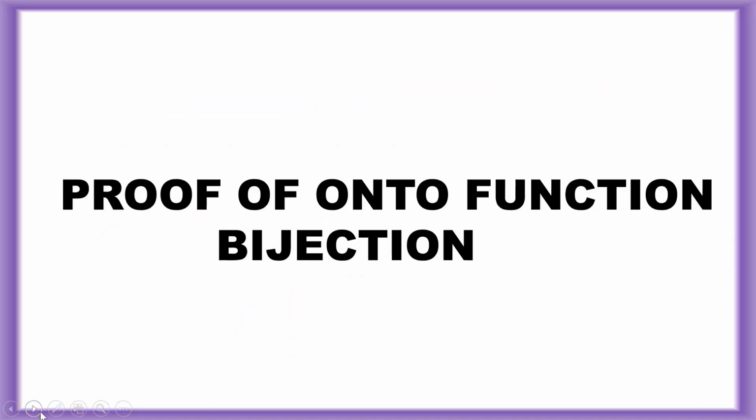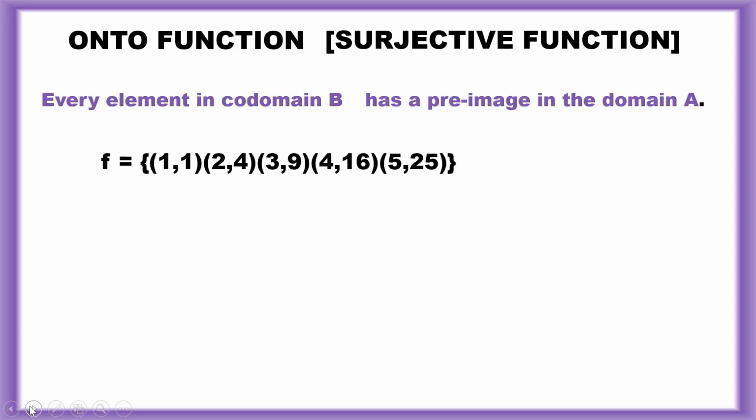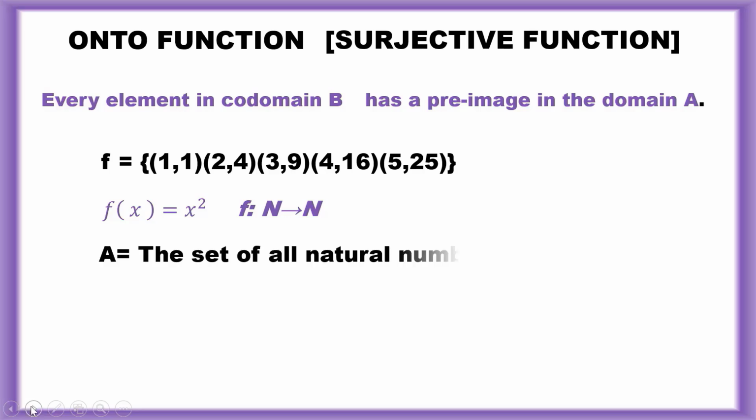Proof of onto function, bijection. Onto function, surjective function: every element in codomain B has a pre-image in domain A. Let's consider this set of points (1, 1), (2, 4), (3, 9), (4, 16), (5, 25). f of x is equal to x square, f from natural numbers to natural numbers.